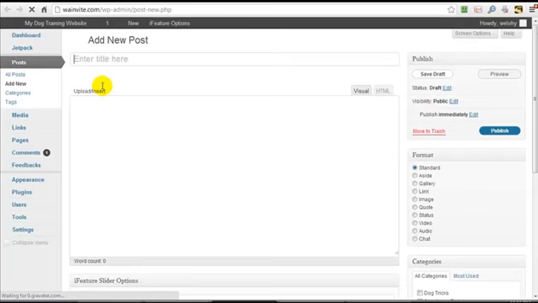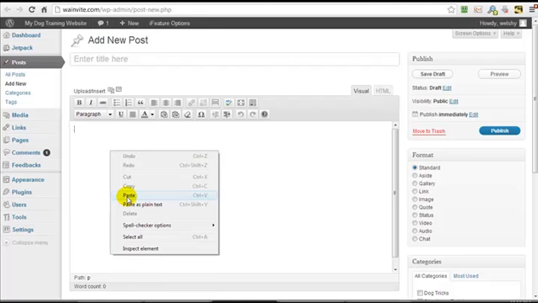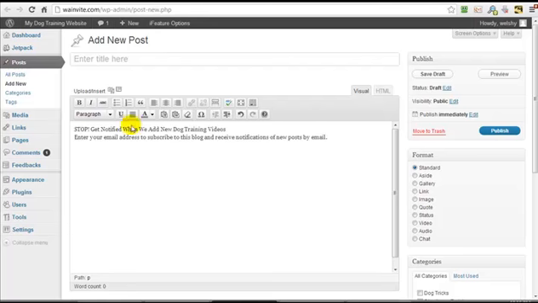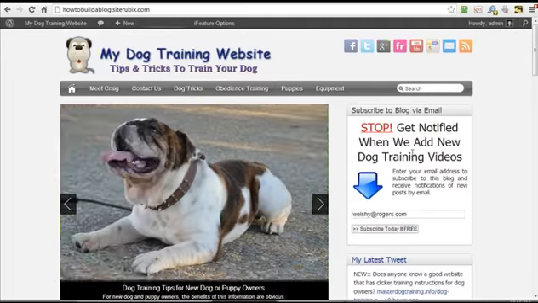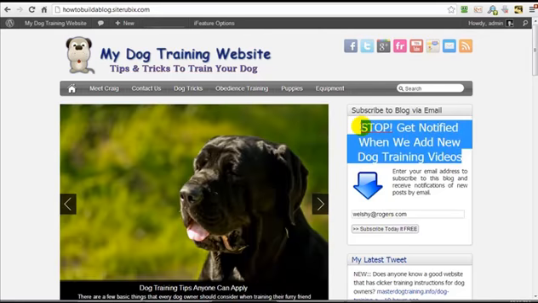So I'll have my post right here, and I'm not actually going to publish this post. I just want to use my editor to create what I want to have displayed in the widget. Now to save time, I've copied the text I want to use, and I'm just going to paste it in. Now this is the same text as is seen here. The only difference is this is actually a headline and we have an image in here.